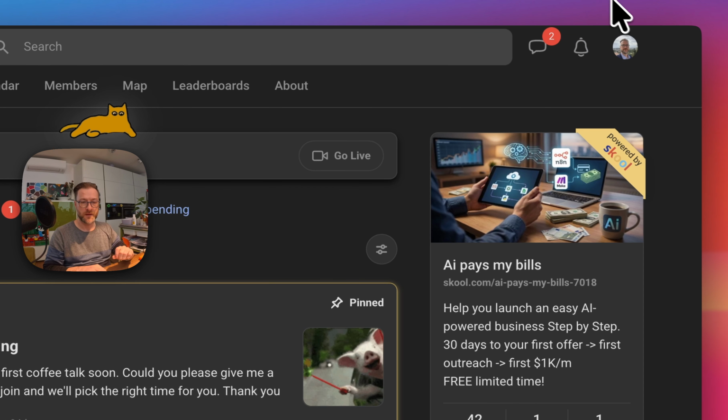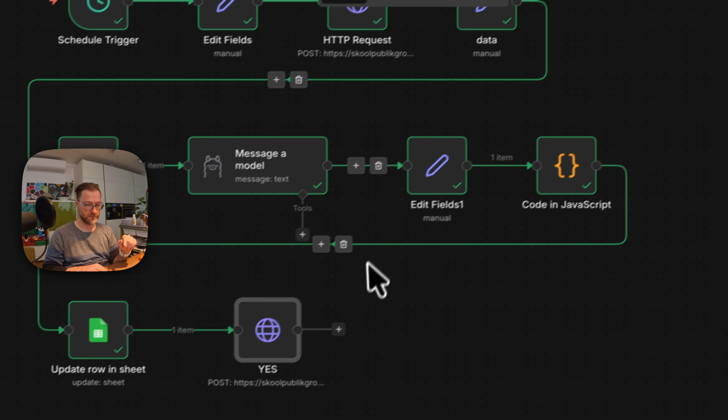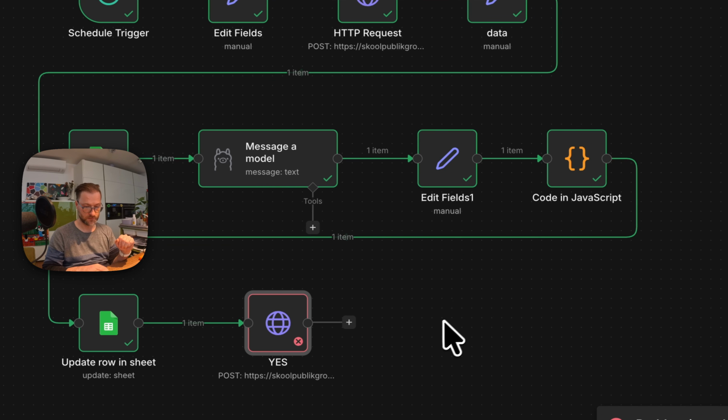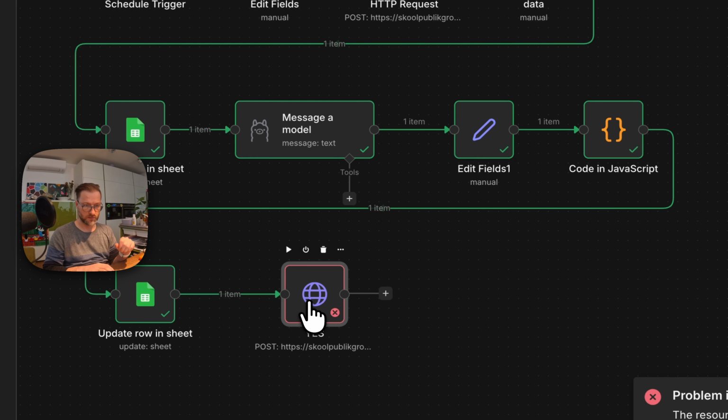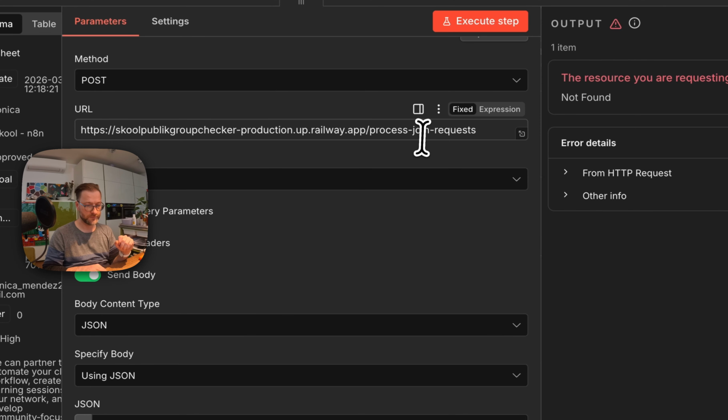in the group. So I go to the thing over here and click on yes, and it's not working because the endpoint cannot be found, right?